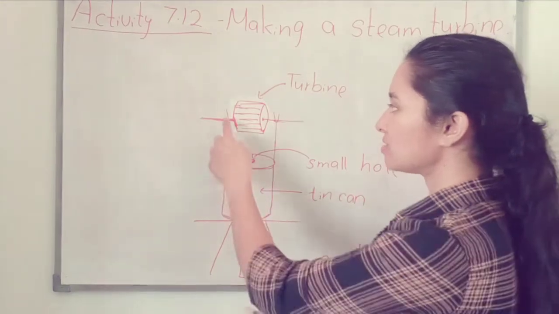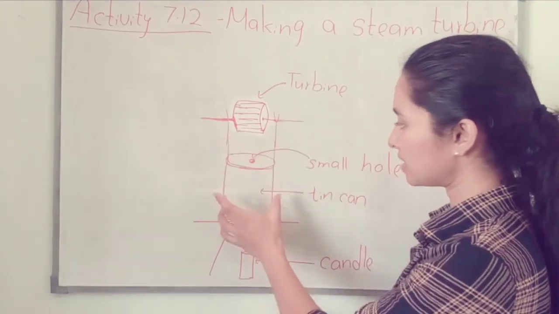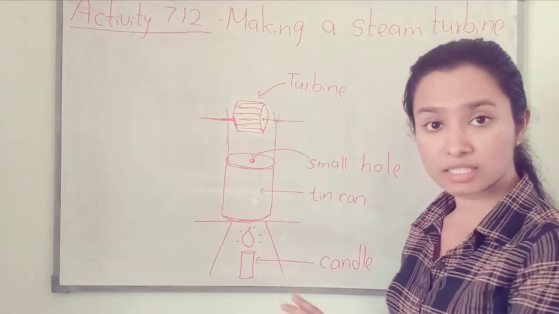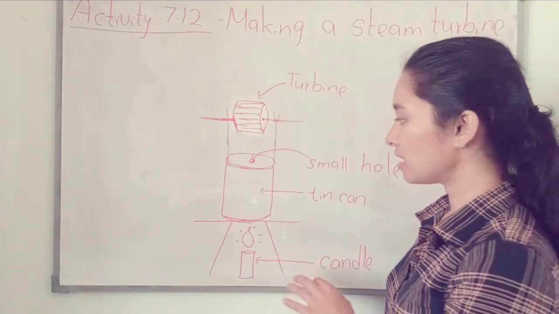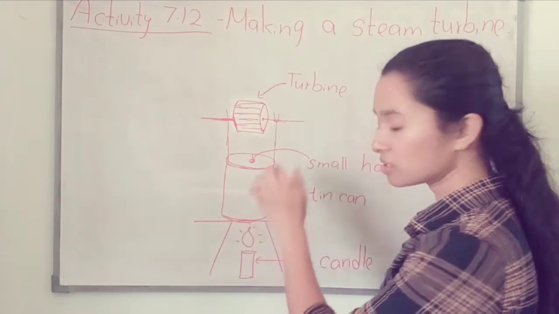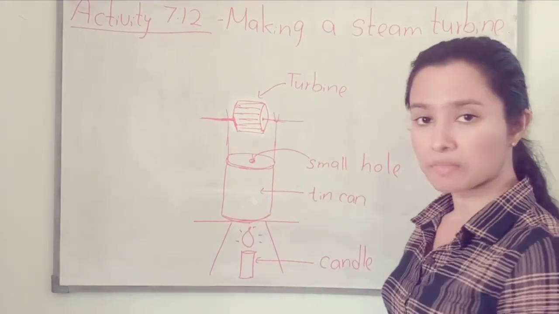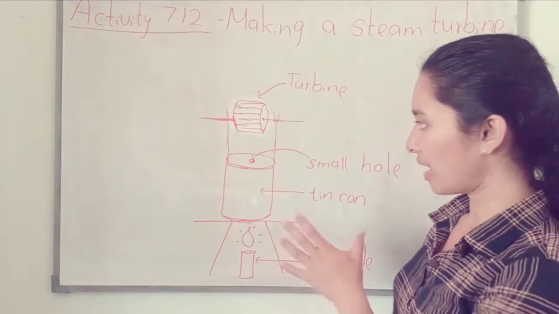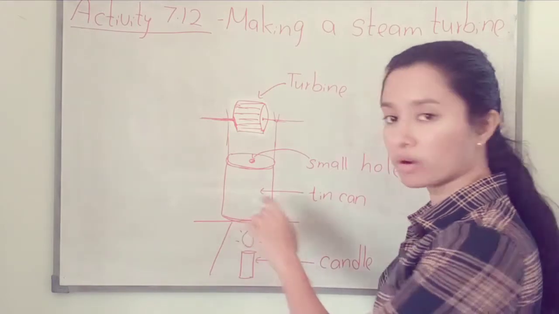And using these wires you can set it, and this is a tripod and you need a candle. Here you have to put a small amount of water into the tin and close it with the lid, and set these things like the figure. Make sure there's water.